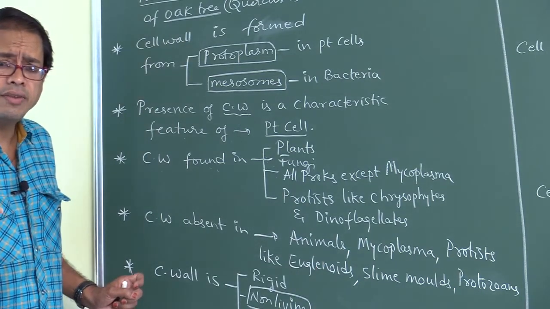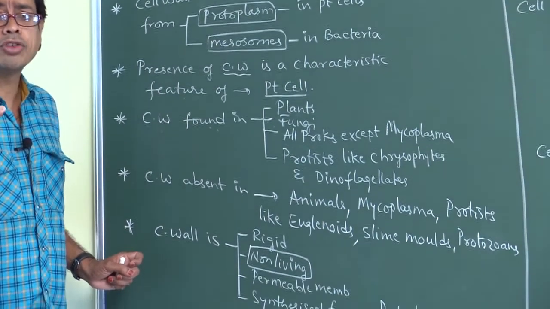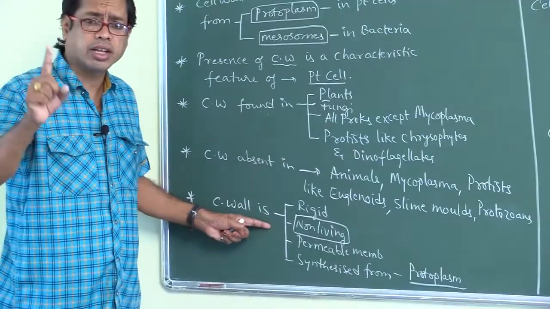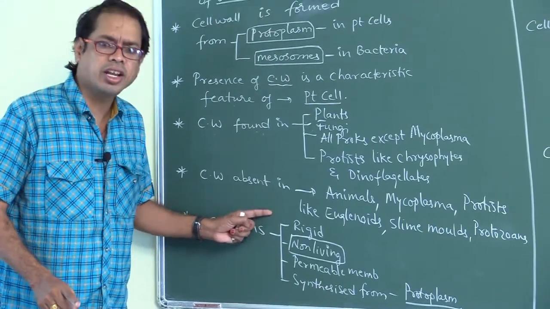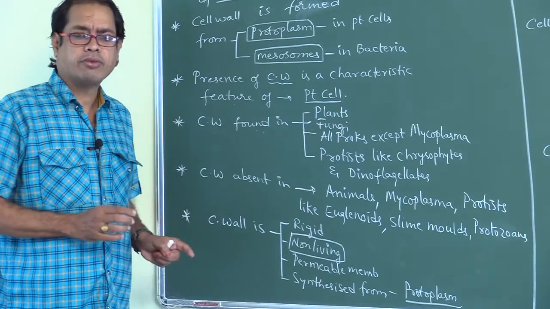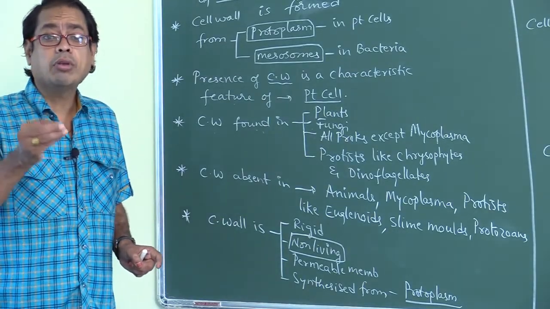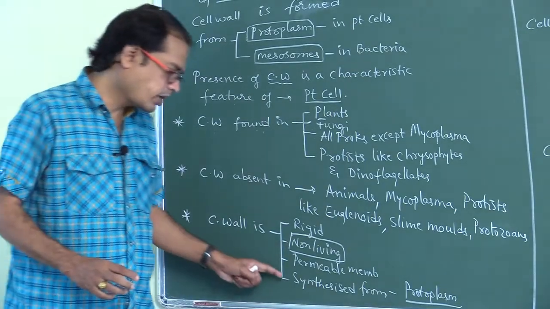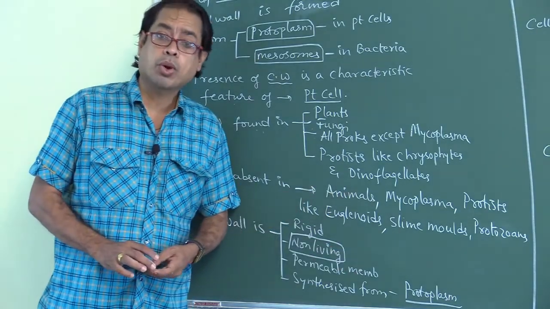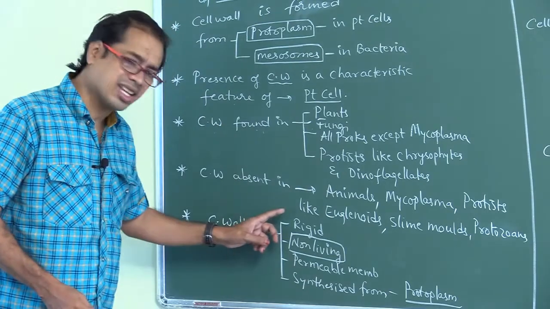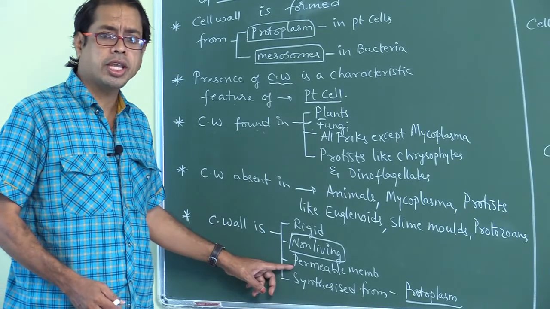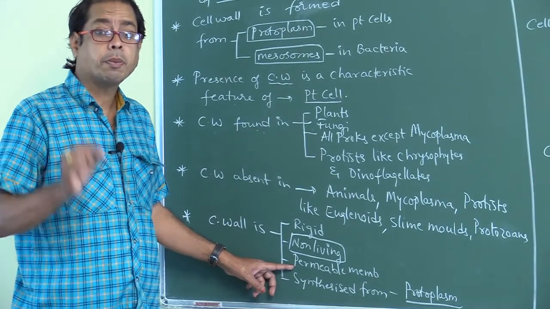Next one. The cell wall is rigid. Is it a living or non-living layer? Cell wall should be considered a non-living layer. Don't say living layer. Cell wall is a rigid, non-living layer, a permeable membrane, whereas the cell membrane is a selectively permeable membrane. It is synthesized from protoplasm. So the cell wall is rigid, non-living, permeable. Don't say impermeable membrane. Permeable membrane.